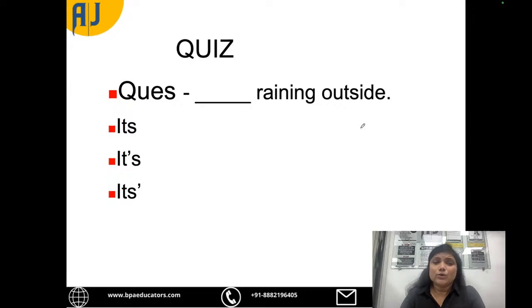Dash raining outside. What is the correct? It's here. It's, it apostrophe s, or its apostrophe, which is correct? It's raining outside. So the answer would be it apostrophe s will be correct, and it is also it is.